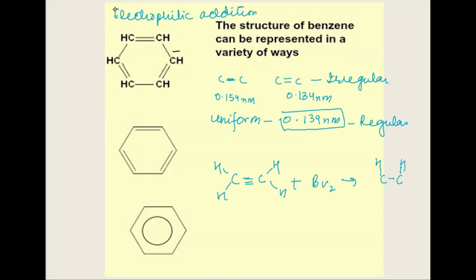But this never happened in the case of benzene. Instead of electrophilic addition, benzene underwent electrophilic substitution reactions.